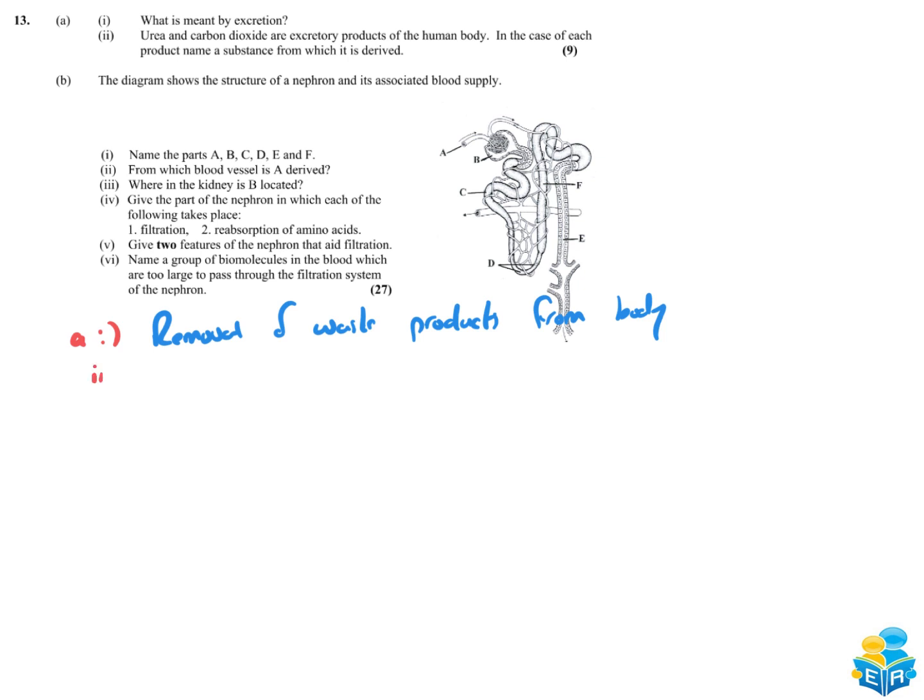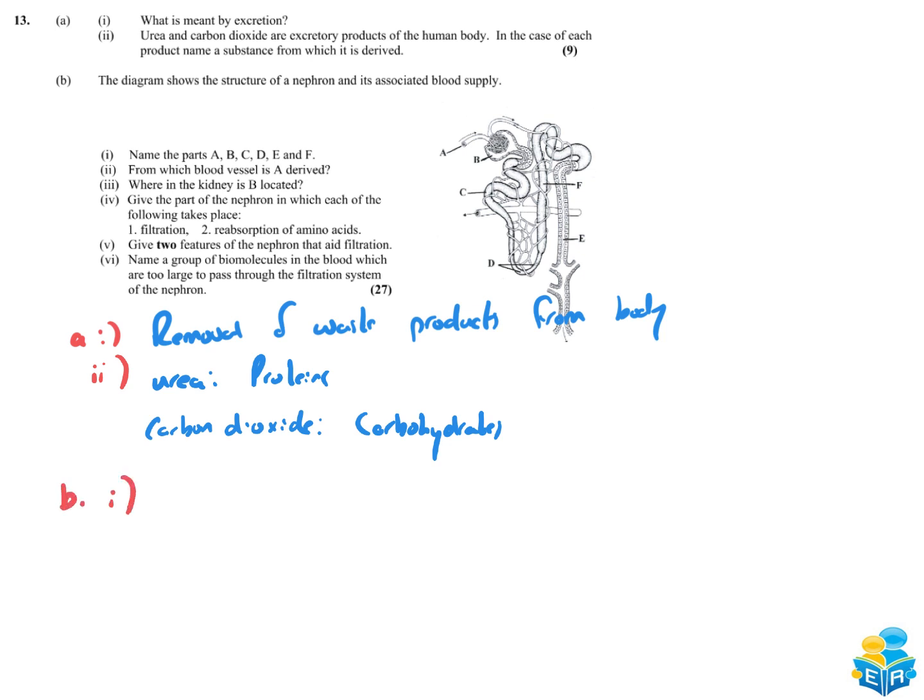Part 2. Urea and carbon dioxide are excretory products of the human body. In the case of each product, name a substance from which it's derived. So we need to say a product from which urea derives and carbon dioxide as well. So urea can be derived from proteins, and carbon dioxide can actually be produced or broken down from carbohydrates.